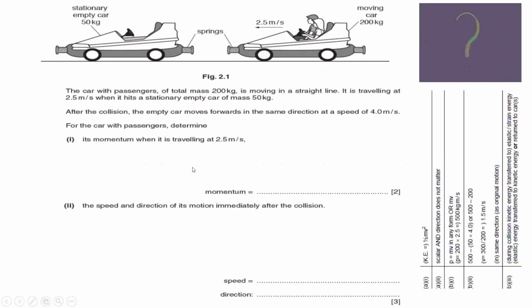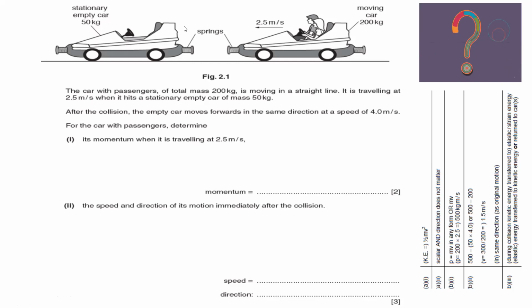Now some questions related to conservation of momentum. In this question, a moving car with a mass of 200 kg is colliding with a stationary car. The car with the passenger has a mass of 200 kg. It's moving in a straight line at a speed of 2.5 meters per second when it hits the stationary empty car. The mass of the empty car is 50 kg.